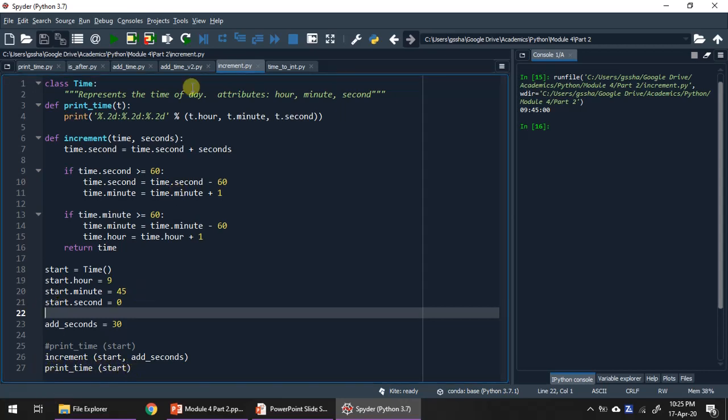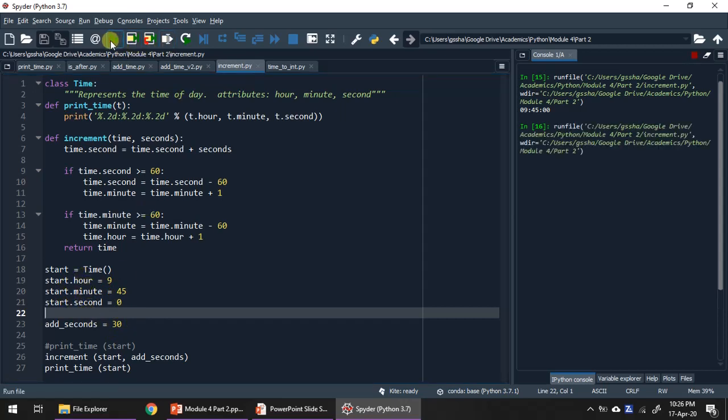Okay, so let us execute this, and once we execute this, these 30 seconds have been added to the object start. Now we can see the output is 9 hours 45 minutes and 30 seconds.